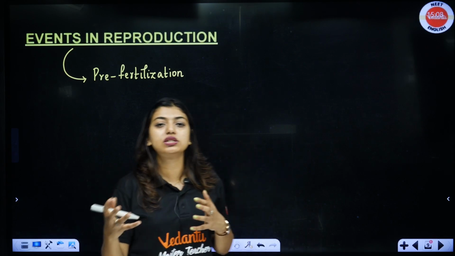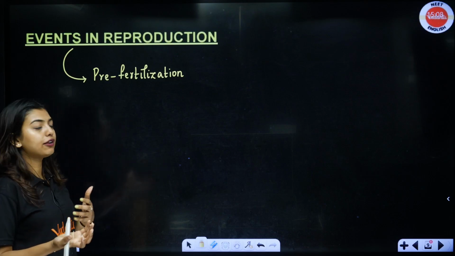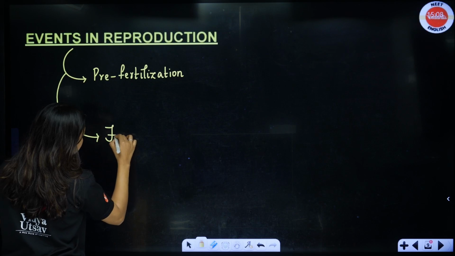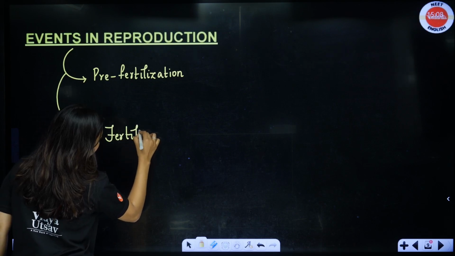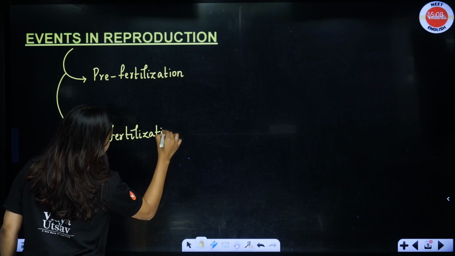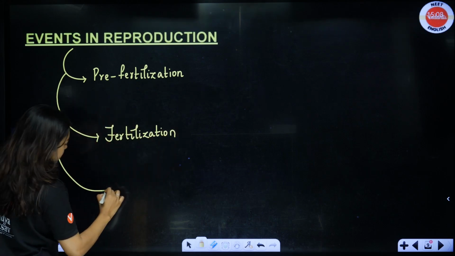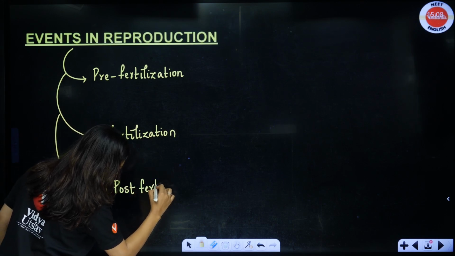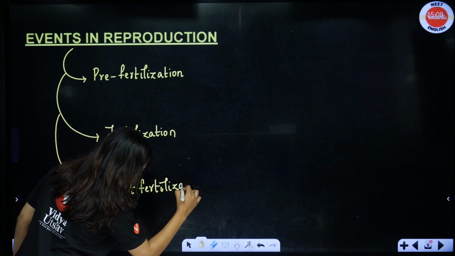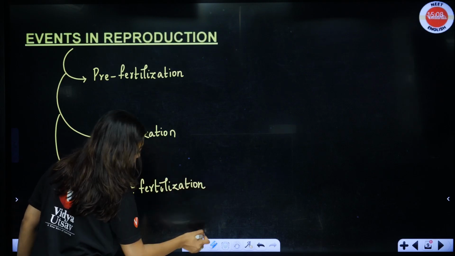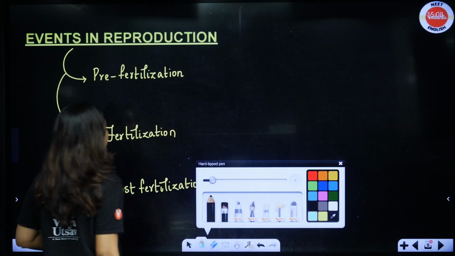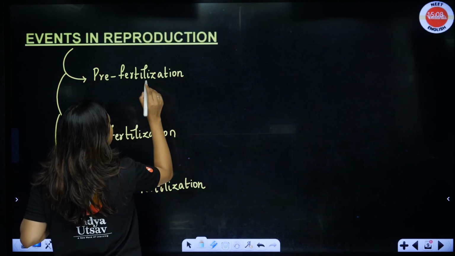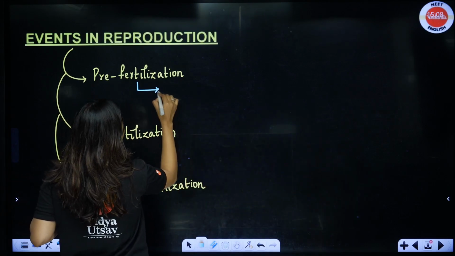Post-fertilization, how do the ovules and ovary form seed and fruit? So pre-fertilization, then we have fertilization, then we have post-fertilization. Clear? Pre, post and fertilization. So pre-fertilization, students, what is exactly going to happen? In pre-fertilization, two events are going to happen.